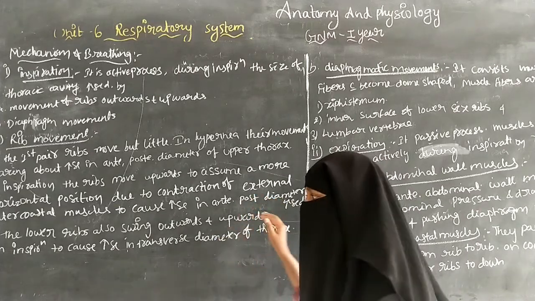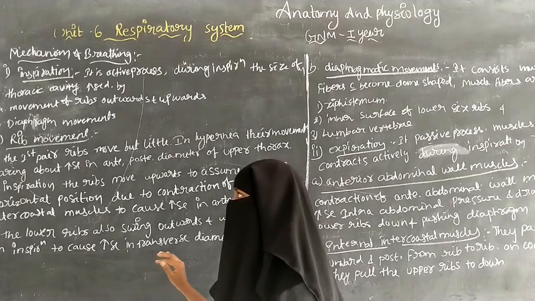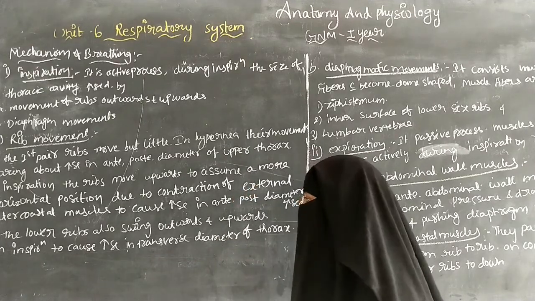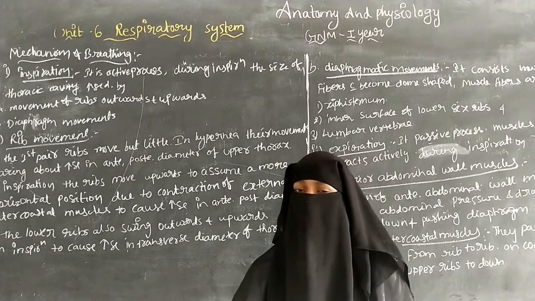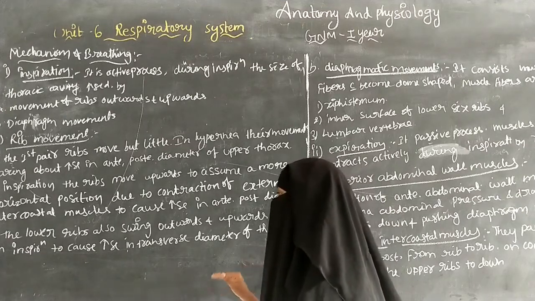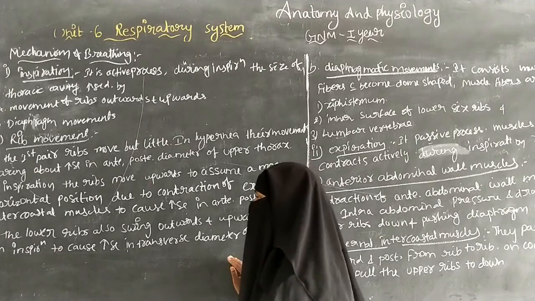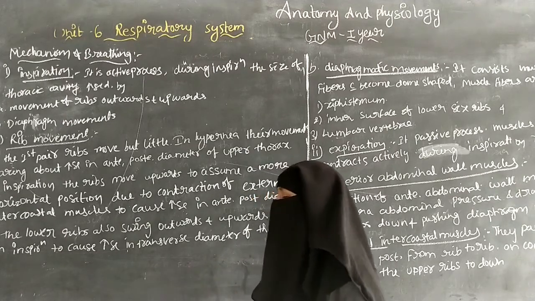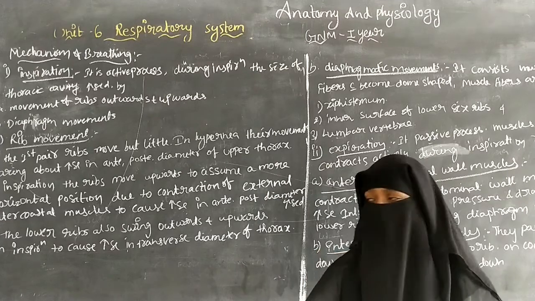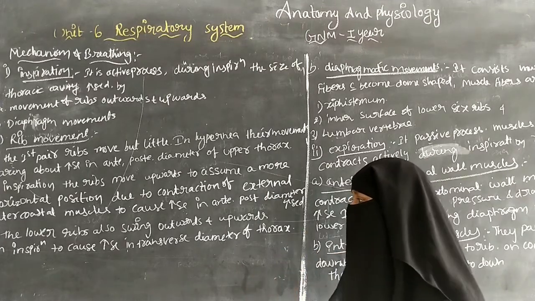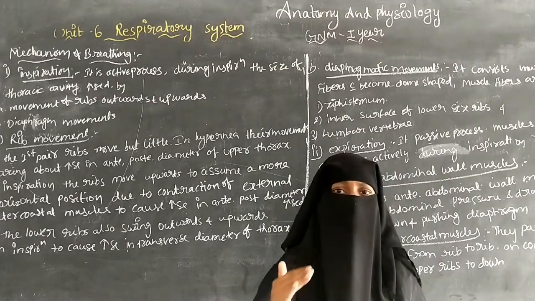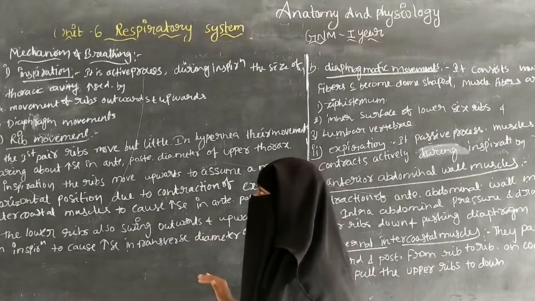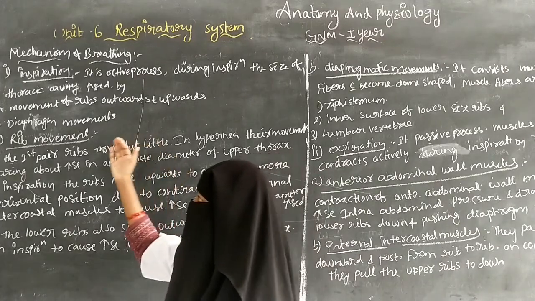And during inspiration, the lower ribs, the 7th to 10th ribs, also move upward and outward. During inspiration this can cause an increase in the transverse diameter of the thorax. So that is about the rib movement in inspiration.